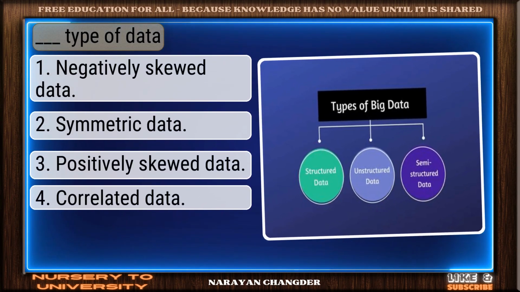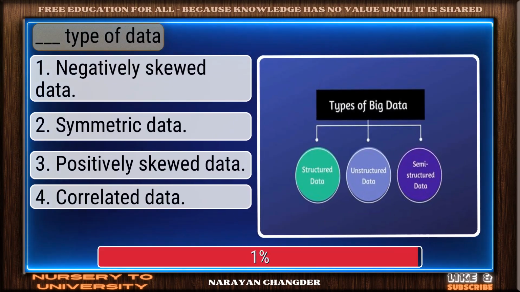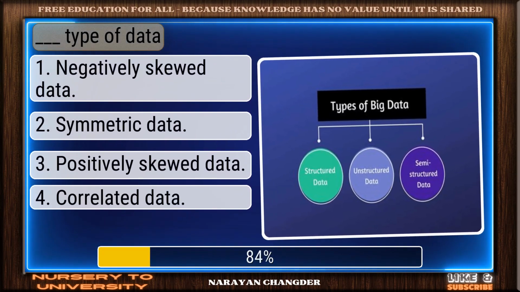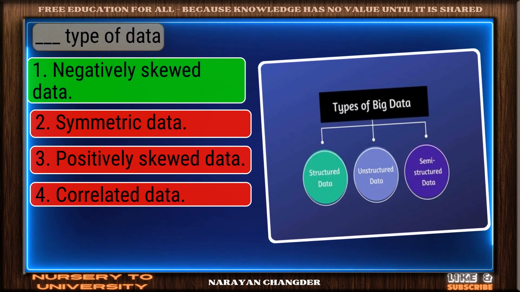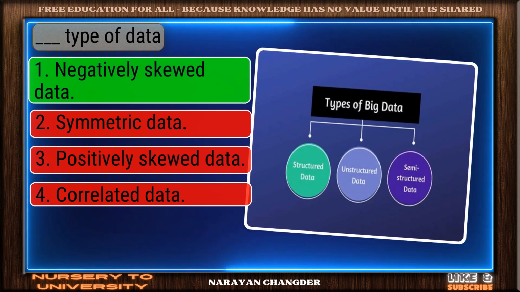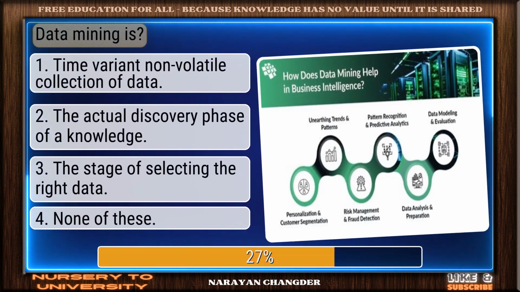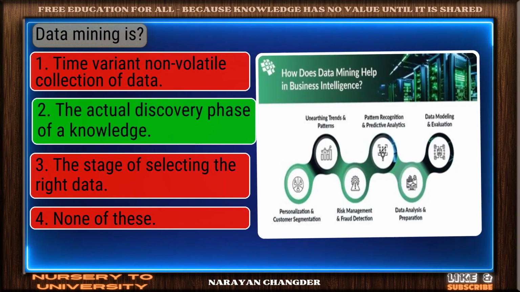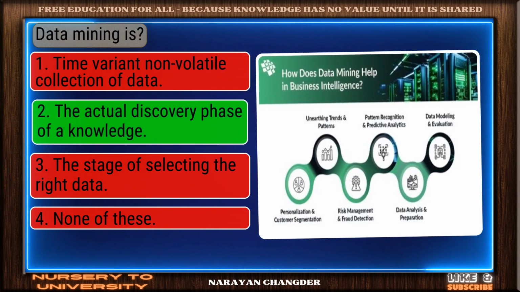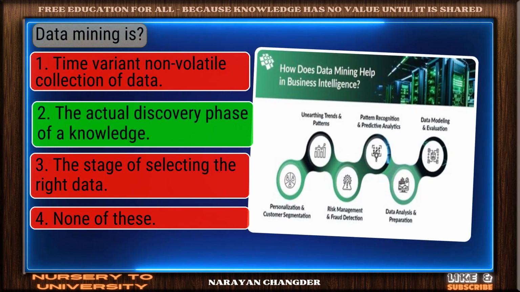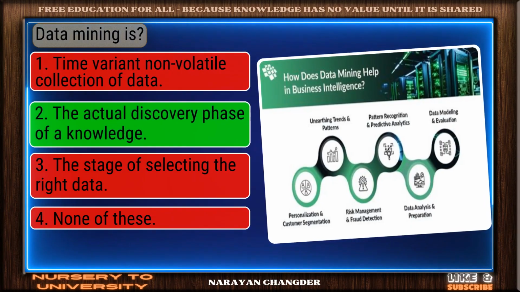Question number 79. Dash type of data. Well done. Negatively skewed data is the right choice. Question number 80. Data mining is. On track. The actual discovery phase of a knowledge is the correct answer.